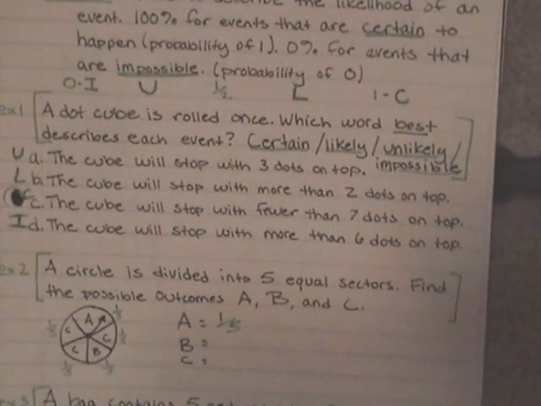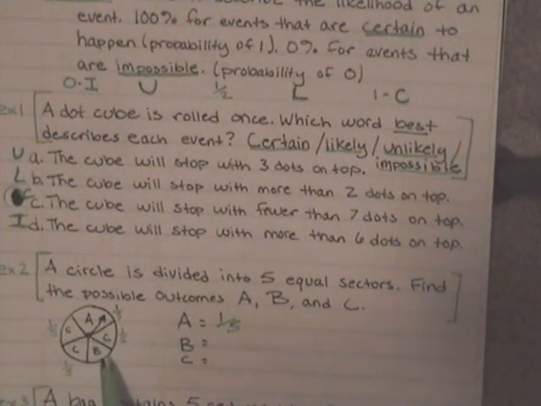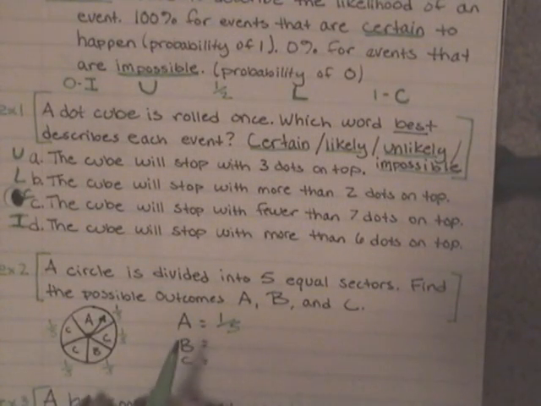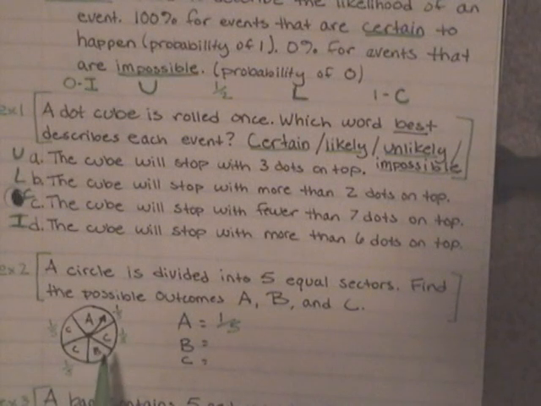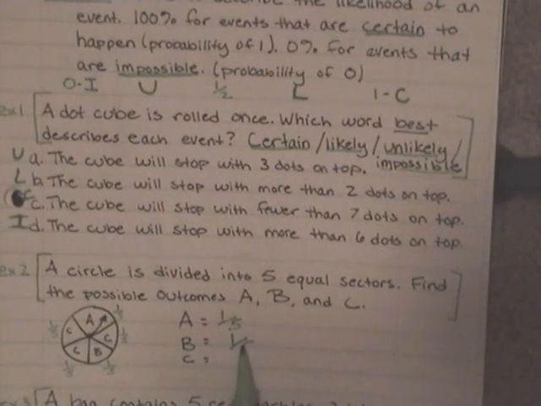Now, if I spun it again and it went around and I was supposed to land on letter B, what is the possibility? It is, again, just 1/5. You would only land on it probably 1 out of 5 times because it's only on the board once out of 5 possibilities. So I would say 1/5.